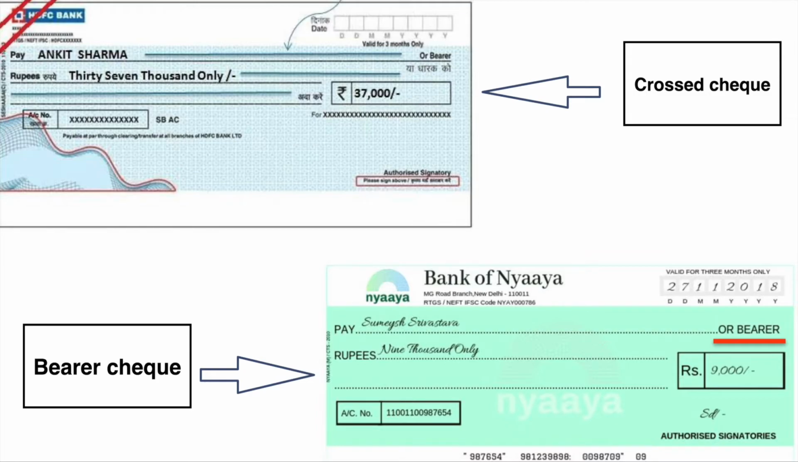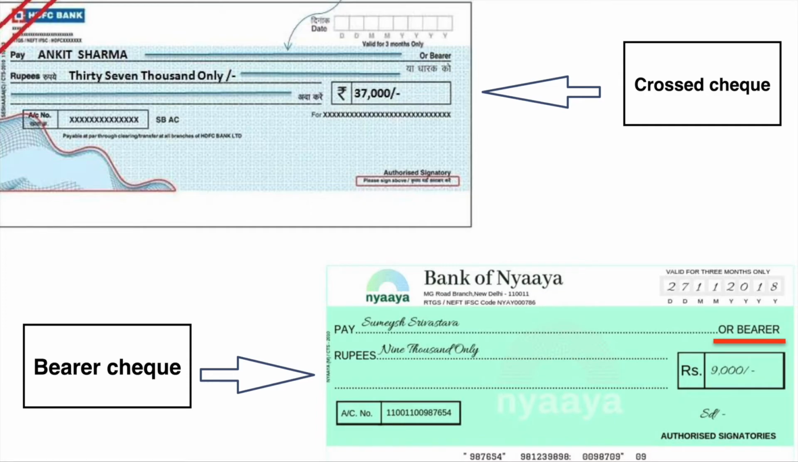Now here there's another check down below called a bearer check. Can you take a good look at it? Right? Are there two lines crossed on the left top border? No. There's nothing crossed, there's nothing. Just the details are given. So here, can you see the word that I've highlighted? Or bearer. What do you mean by bearer? Whoever bears the check.